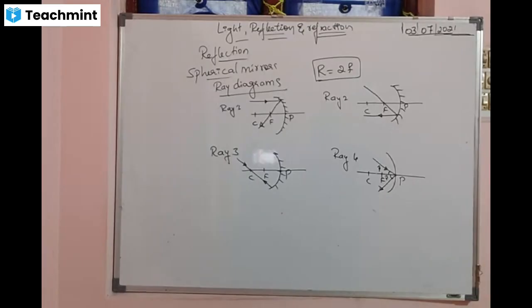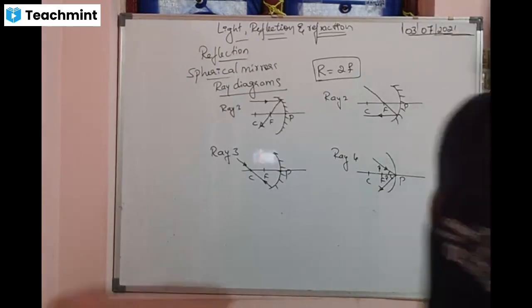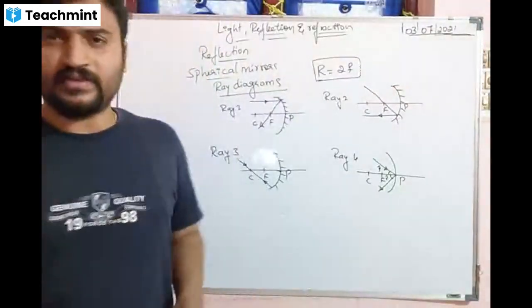Ray number 4, hitting the pole of the mirror. The ray is hitting the pole of the mirror and reflecting at the same angle on the other side of the principal axis. So to draw the ray diagram, we will use any 2 of these rays.